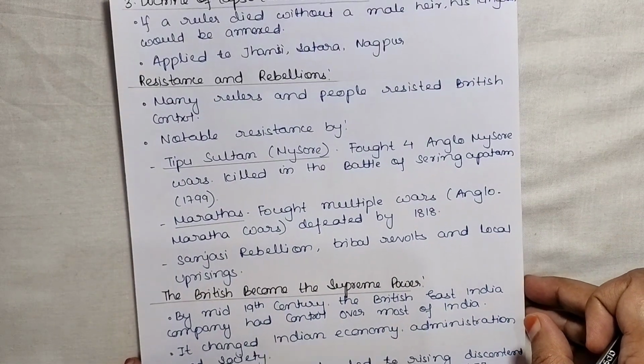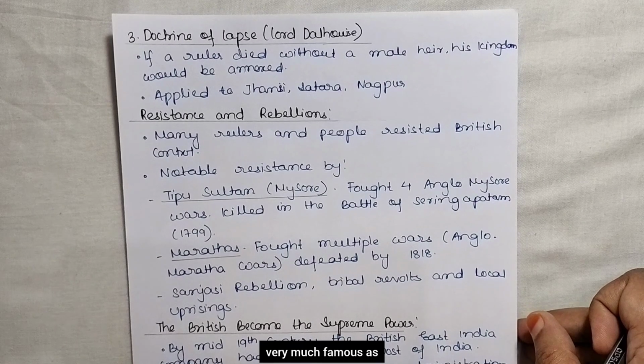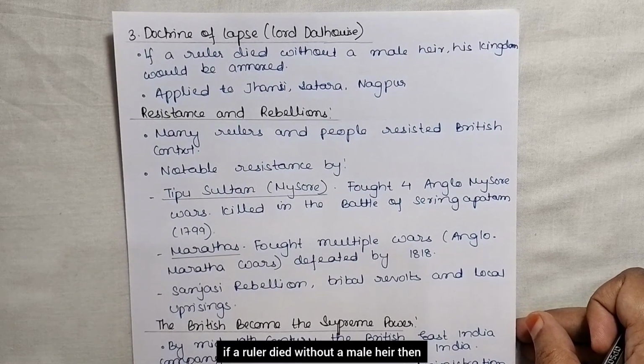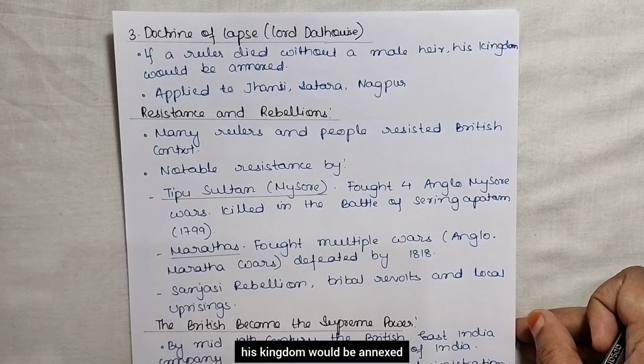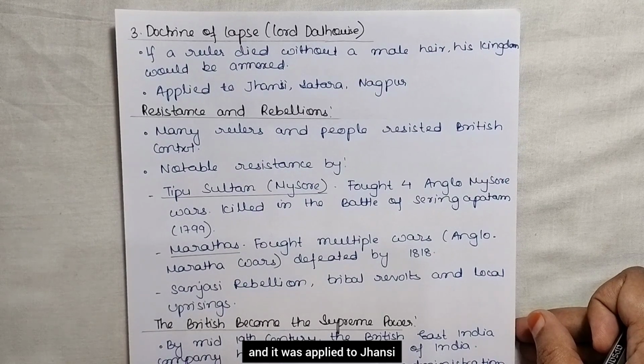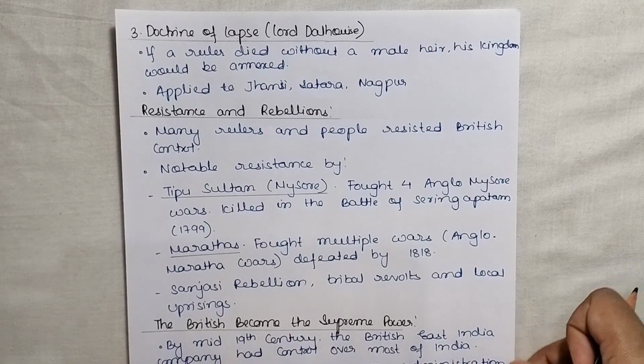Then the doctrine of lapse, introduced by Lord Dalhousie, is also very famous. If a ruler died without a male heir, then his kingdom would be annexed, and it was applied to Jhansi, Satara, and Nagpur, right?